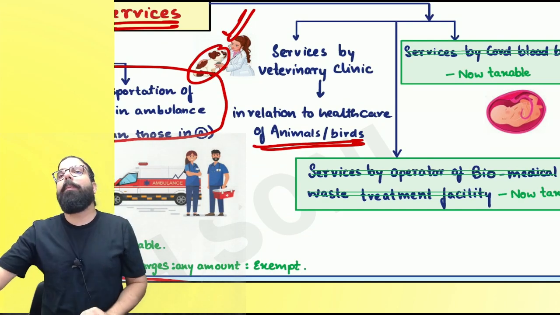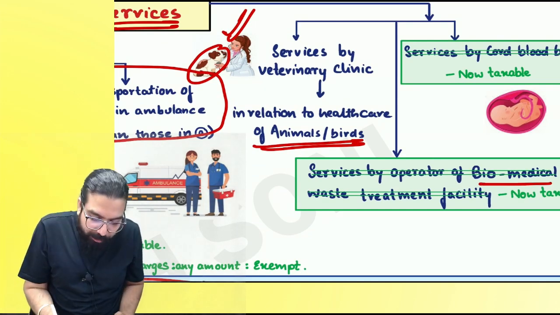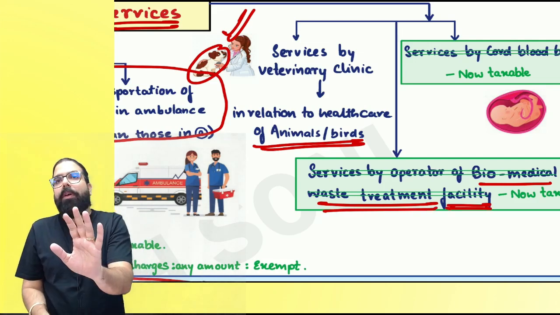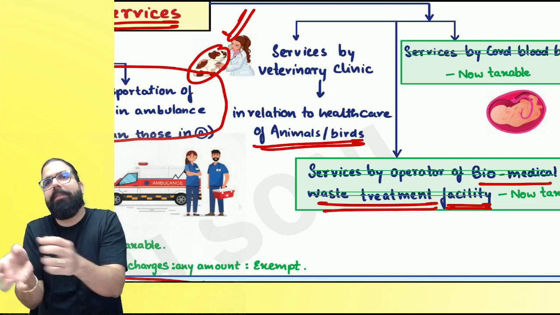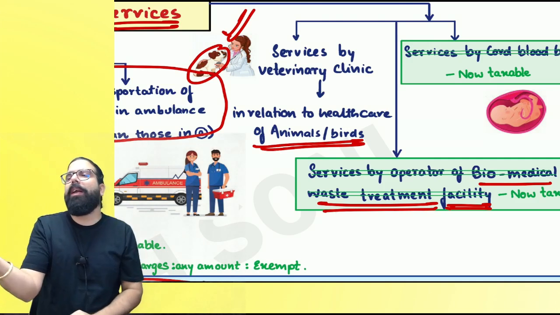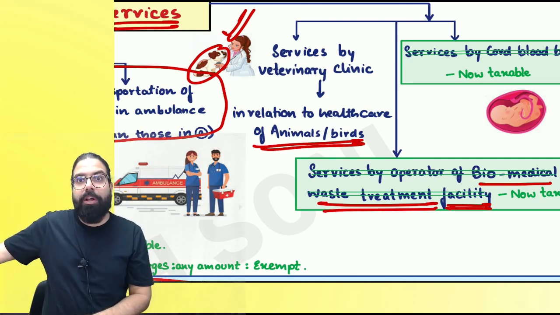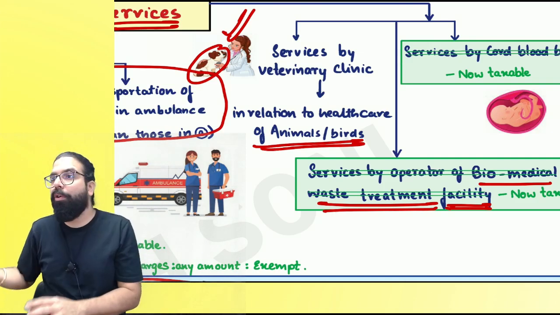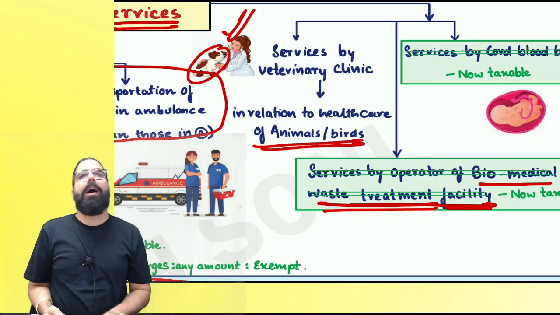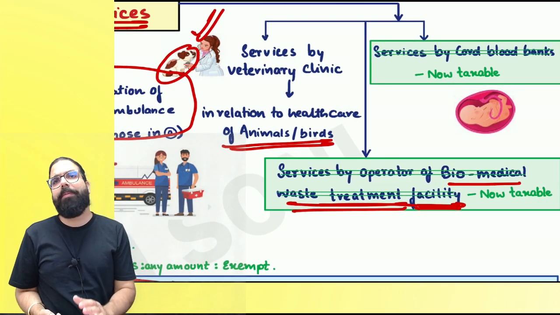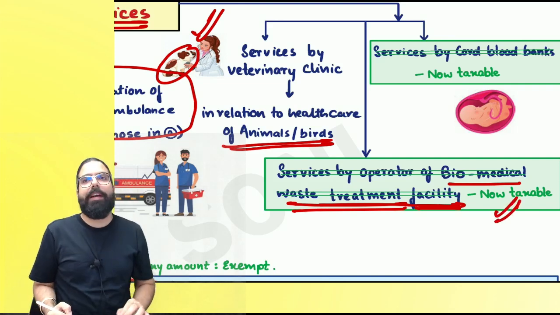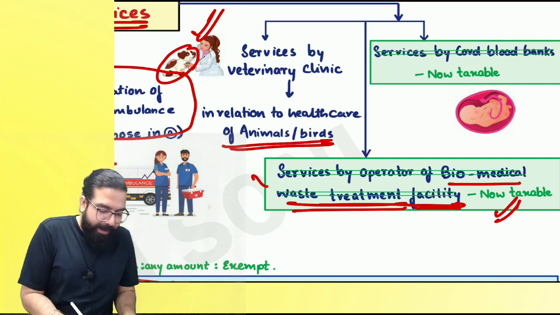Earlier, this common biomedical waste treatment facility services were exempted. They used to take all the waste from the hospitals and process it so that disease does not get spread. Otherwise, all this hospital needle, cotton, etc. Do you see on the road, organ is lying, waste organ? No, you will not see, because they are being taken by the biomedical waste treatment facility. Earlier, their services to hospitals, etc. was exempted. Now it is under tax. So government will get money. Are we clear, everyone? Now taxable GST is payable. Amendment. Can I go ahead, everyone?